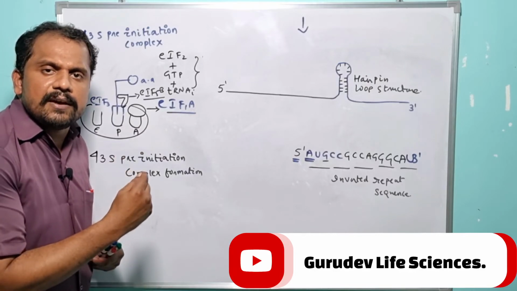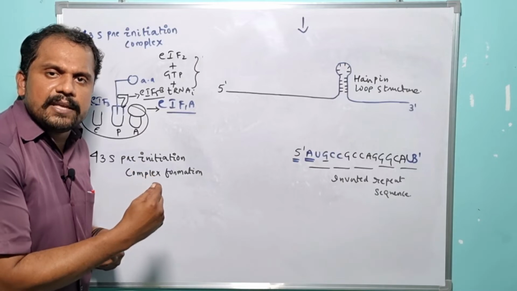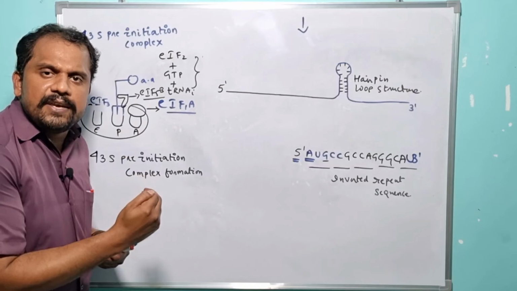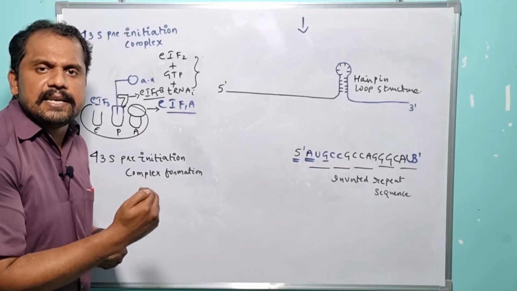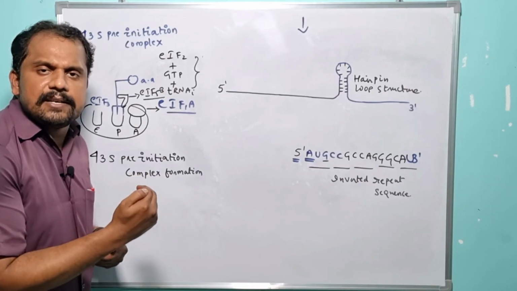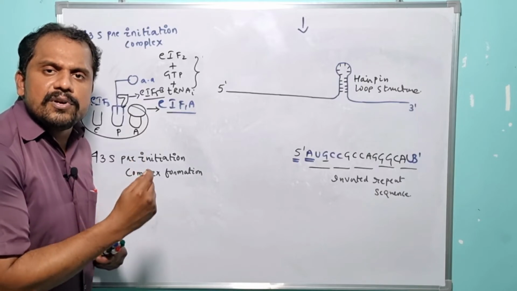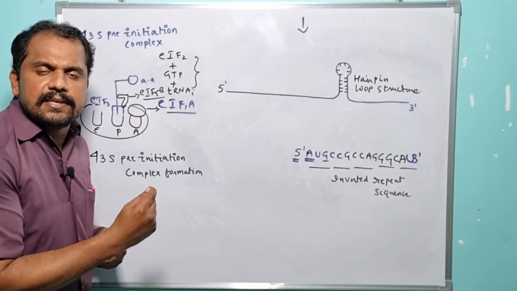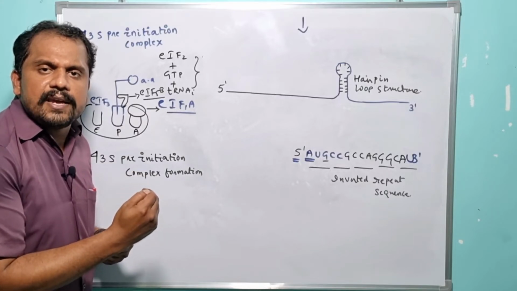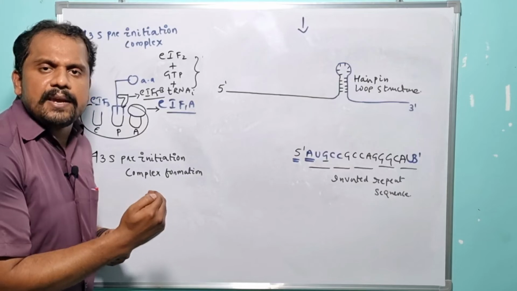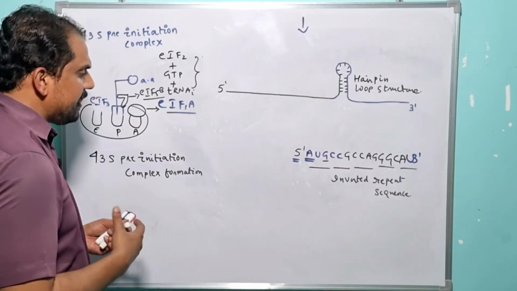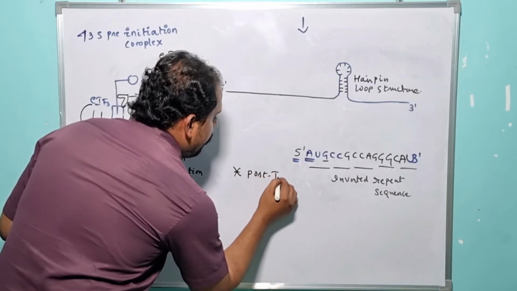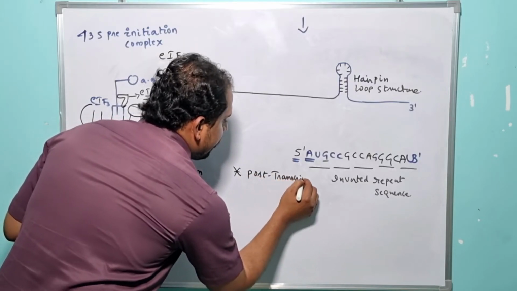prior to exporting the eukaryotic mRNA from the nucleus to the cytoplasm for participating in the translation mechanism, it undergoes some specialized modifications. And what are these specialized modifications? Post-transcriptional modifications, right? So what are post-transcriptional modifications here? The post-transcriptional modifications are nothing but 5' capping and 3' tailing, right? So let me write it here. Post-transcriptional modifications.